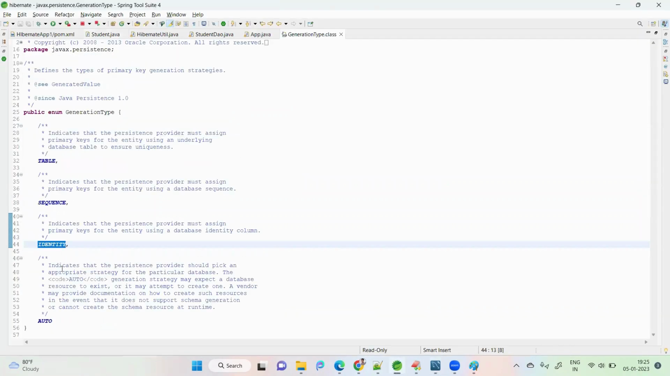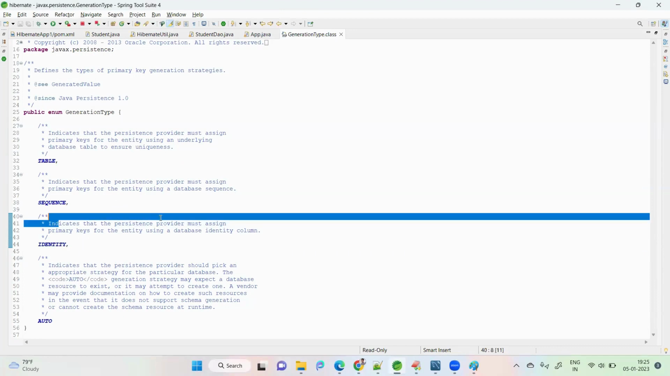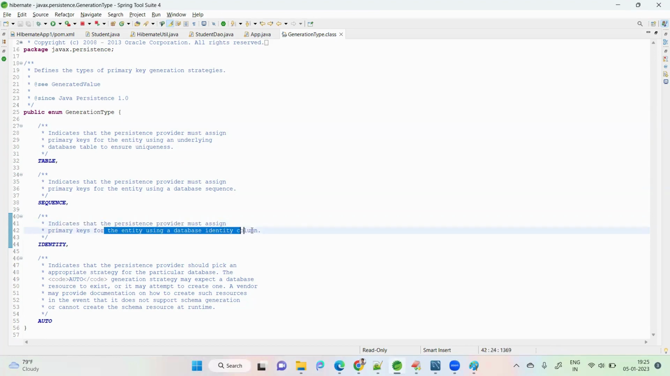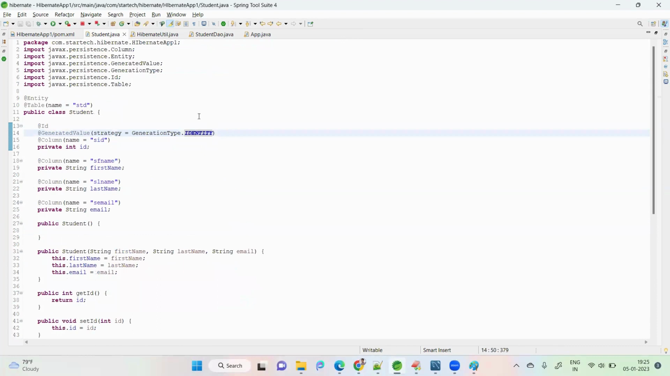You can see here identity indicates that a provider must be assigned. A sequence is used for primary keys of the entity database entry column. This is not much meaningful. Identity means it automatically creates one value for this SID based on some algorithm. That is the purpose; we have to give a generator value. That is the concept of generator.